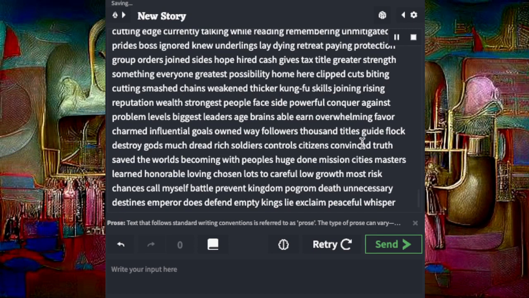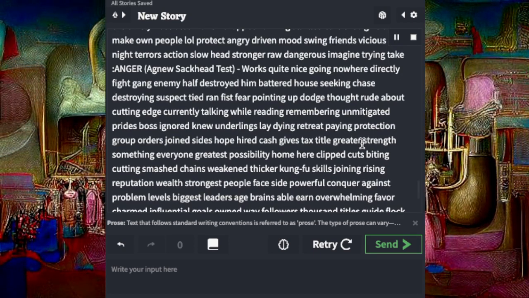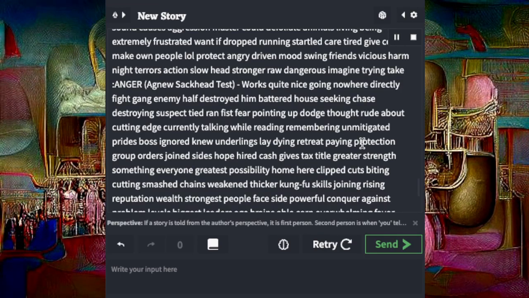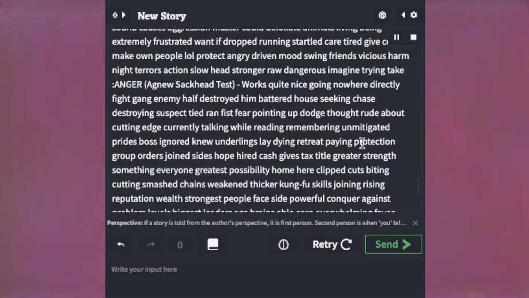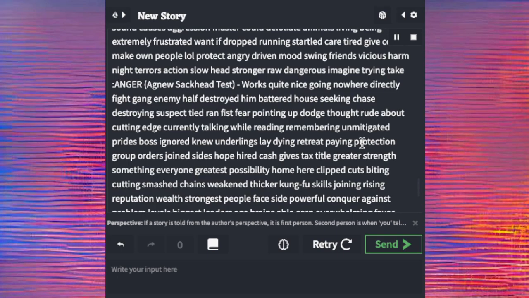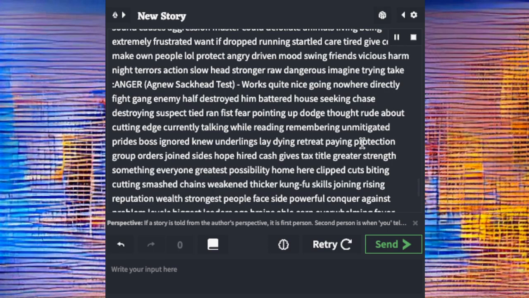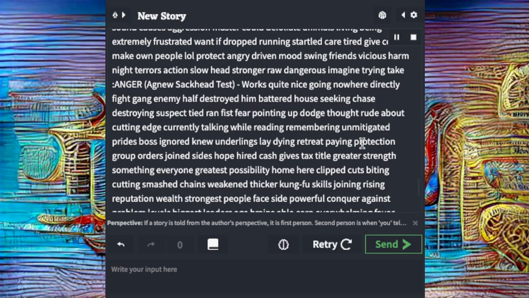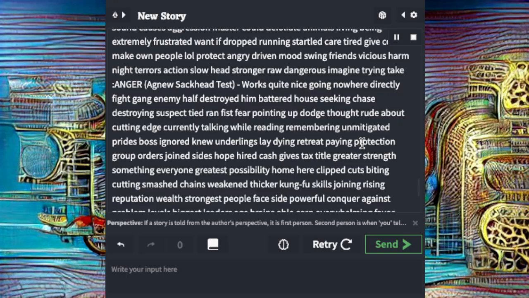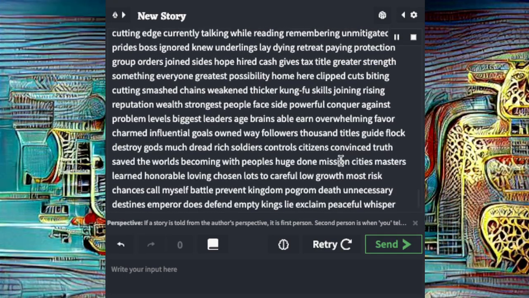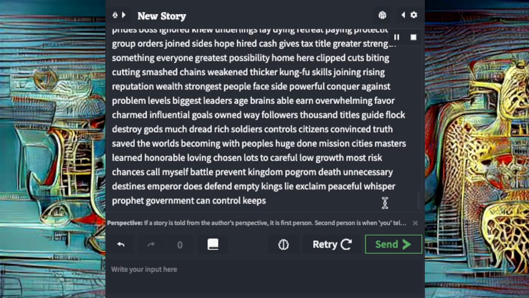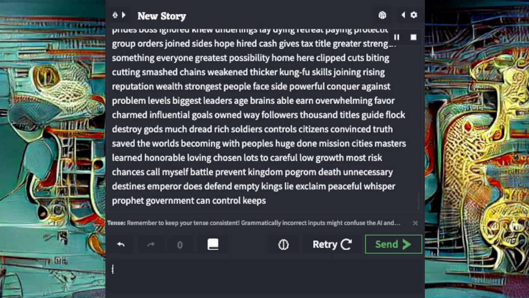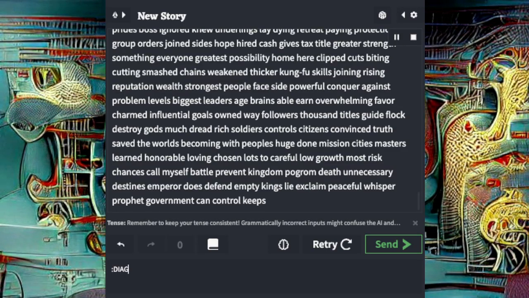make on people all protect angry driven mood swing friends vicious harm night terrors action slow head stronger raw dangerous imagine trying take hanger test works quite nice going nowhere correctly fight gang enemy half destroyed and battered house seeking chase destroying suspect tyrant fist fear pointing up dodge thought rude about cutting edge currently talking while reading remembering unmitigated pride's boss ignored new underlings late dying retreat paying protection group orders join sides hope hired cash gives tax title greater strength something everyone greatest possibility home here clip cuts biting cutting smash chains weaken thicker kung